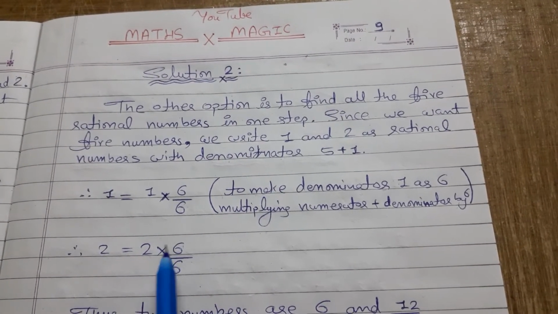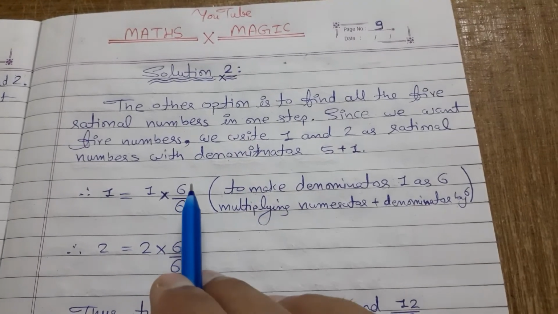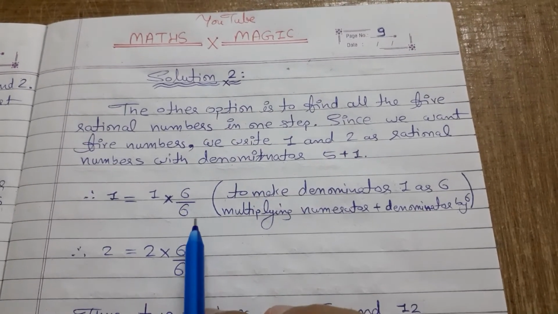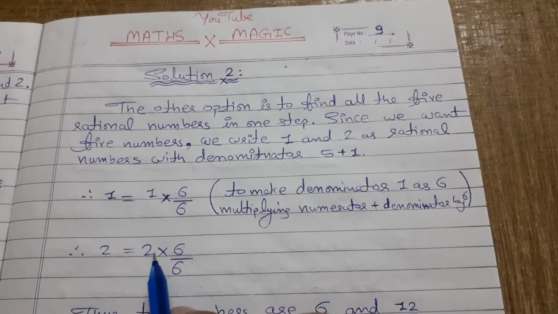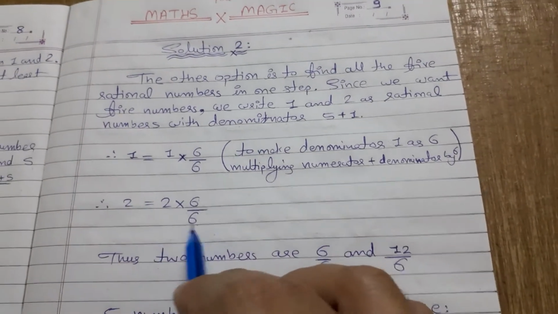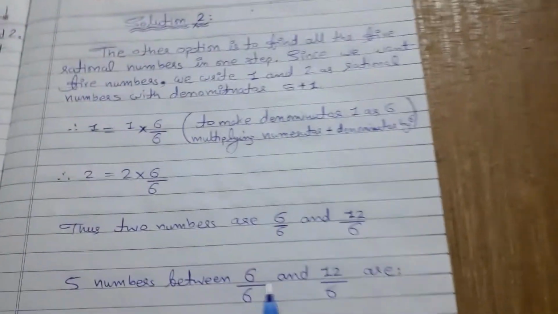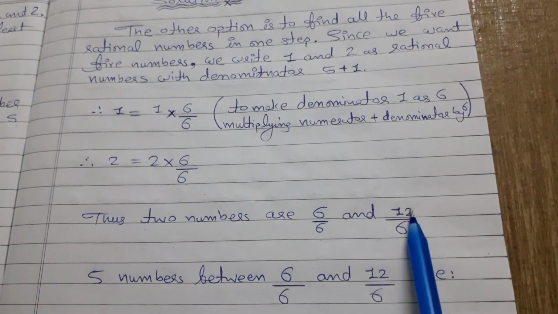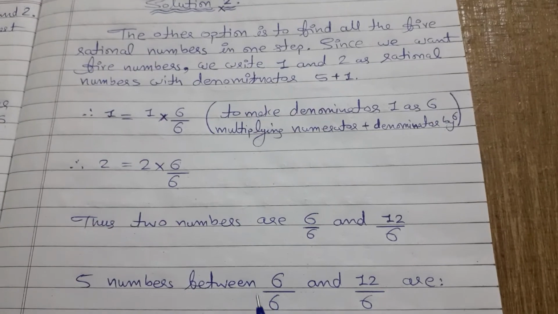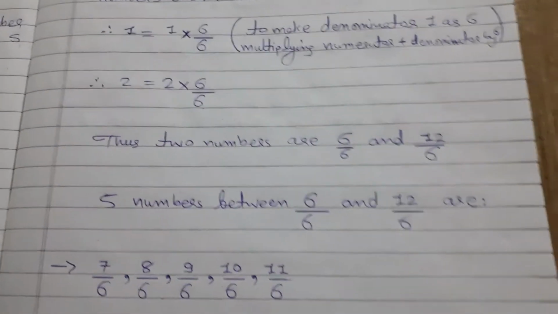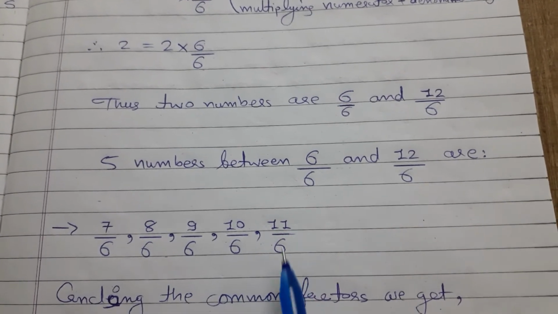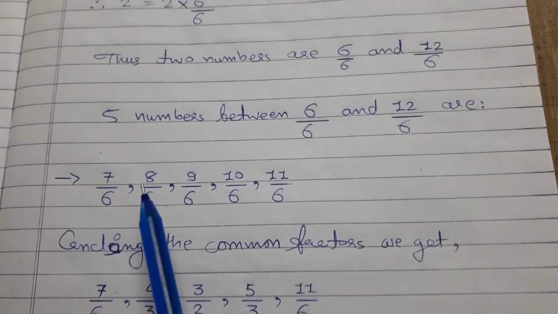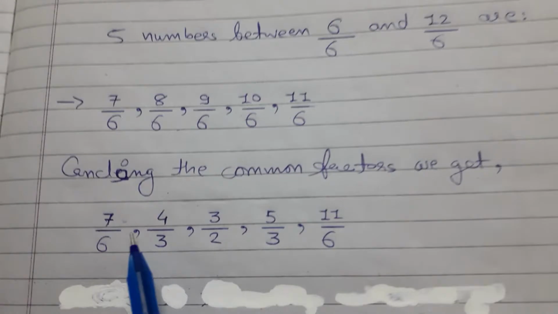So taking advantage of that rule of mathematics, we multiply numerator and denominator by 6. 6 ones are 6 and 6 ones are 6. 2 sixes are 12 and 6 ones are 6. So we are getting two numbers, 6 by 6 and 12 by 6. The numbers between 6 by 6 and 12 by 6 will be 7 by 6, 8 by 6, 9 by 6, 10 by 6 and 11 by 6. So we are getting 5 numbers: 1, 2, 3, 4, 5. So this is the answer.